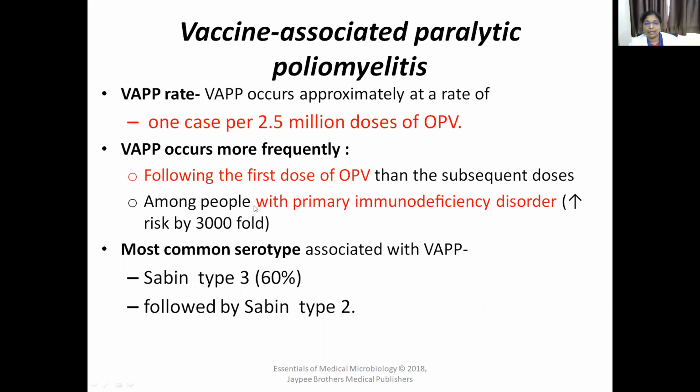So it is again precipitating paralytic poliomyelitis after the vaccine. That is one disadvantage of using OPV. In such conditions, it is better to use injectable polio vaccine. If the child has any immunodeficiency disorder, better go with injectable polio vaccine, because there is a chance of vaccine-associated paralytic poliomyelitis. And which type is more common with VAPP? Sabin type 3 followed by Sabin type 2. The most common serotype associated with VAPP is Sabin type 3 followed by Sabin type 2.